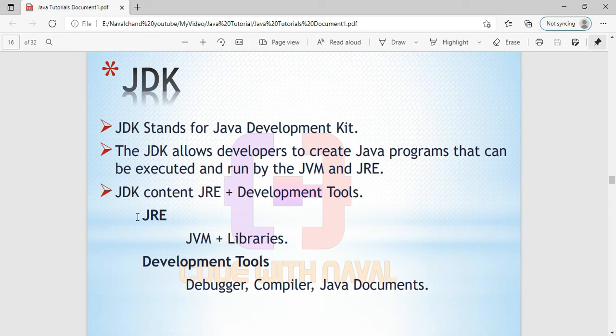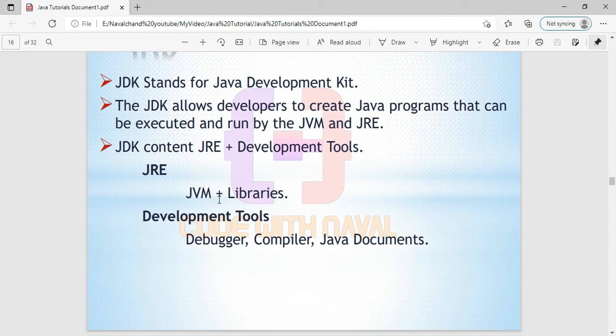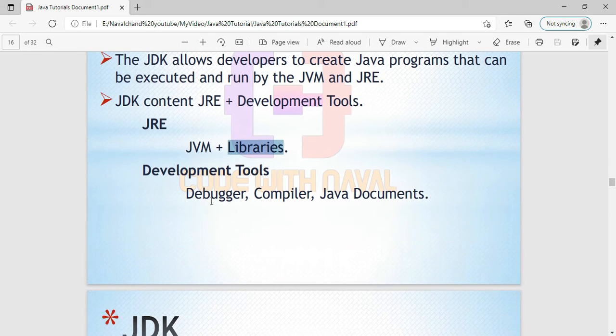But if you need only to execute code, then you can install the JRE separately as well. JRE contains the JVM plus libraries. JDK has a debugger, compiler, and Java also provides some documents.